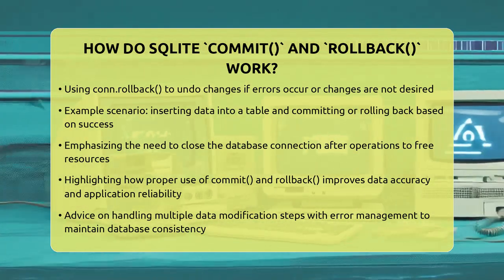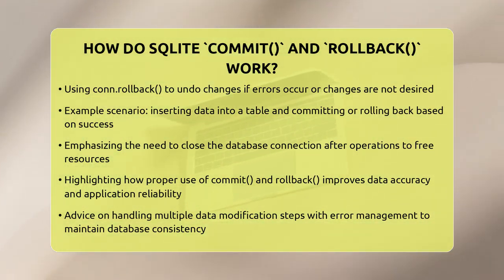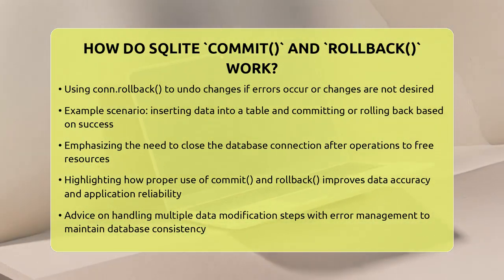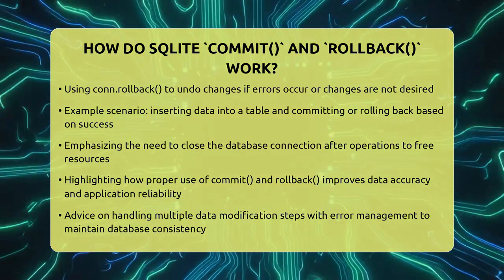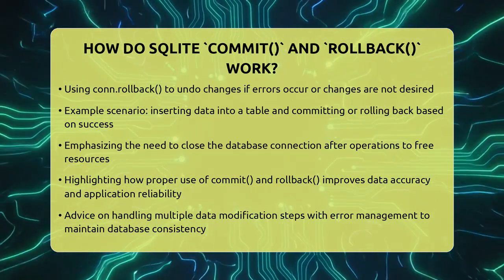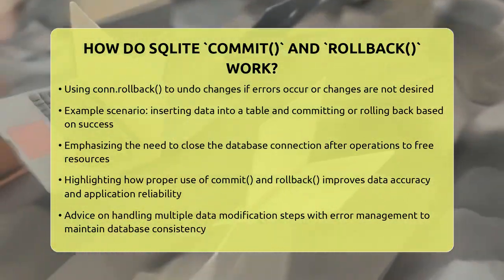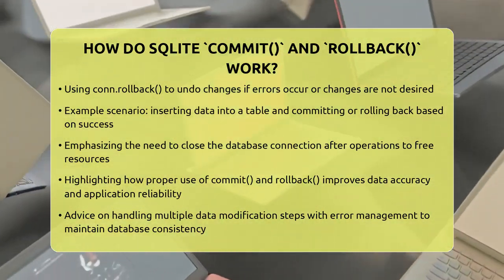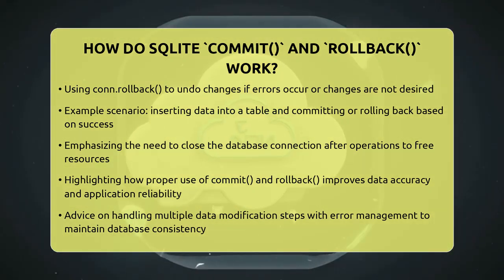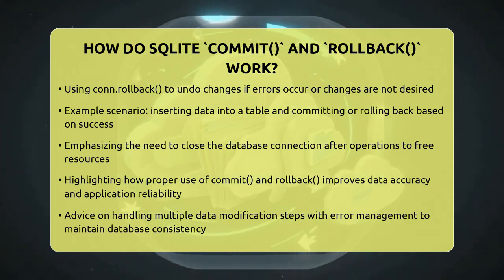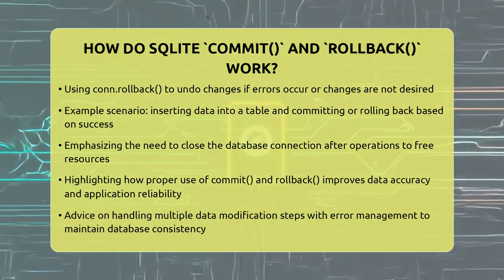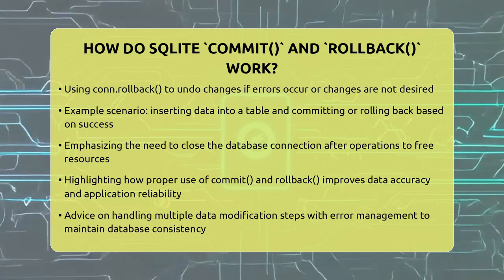Using commit and rollback properly helps keep your data accurate and prevents partial or corrupt updates. It also makes your applications more reliable because you can control exactly when changes are saved or discarded. When developing applications that involve multiple steps of data modification, always think about how you want to handle errors and whether to save or undo changes. This way, your database stays consistent and your data remains trustworthy.